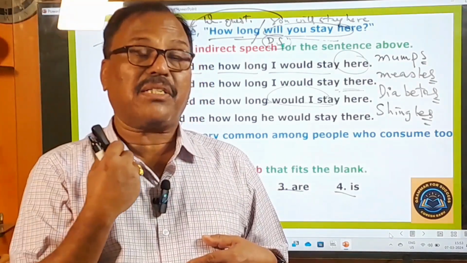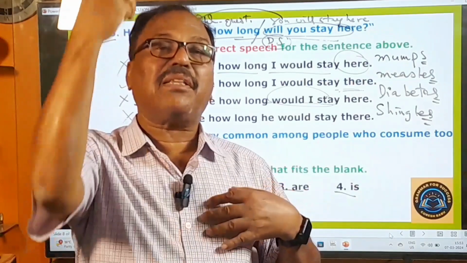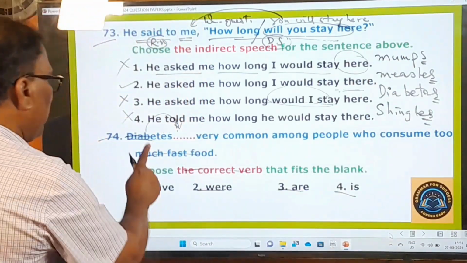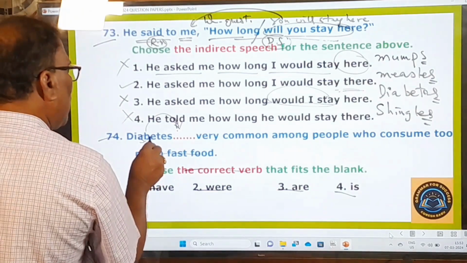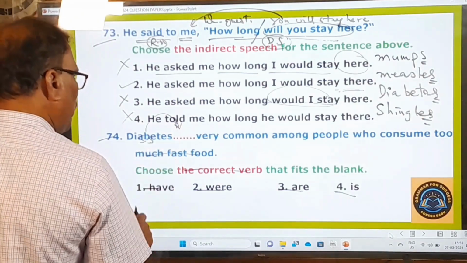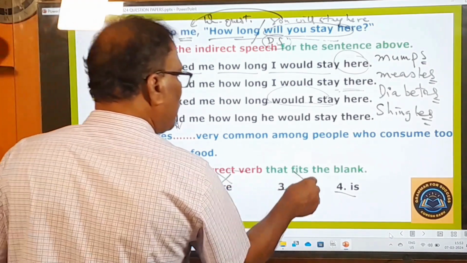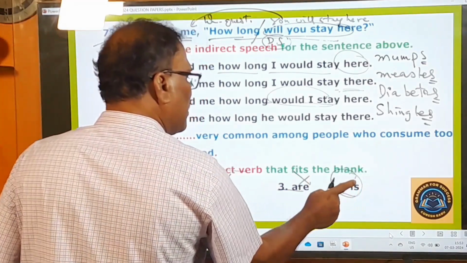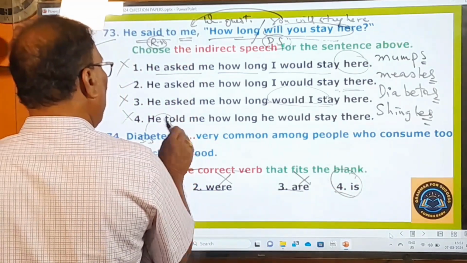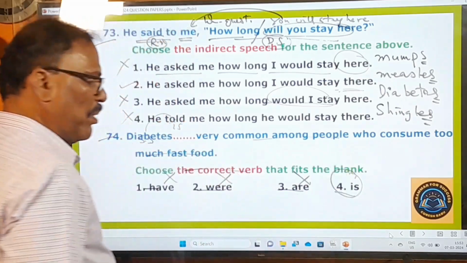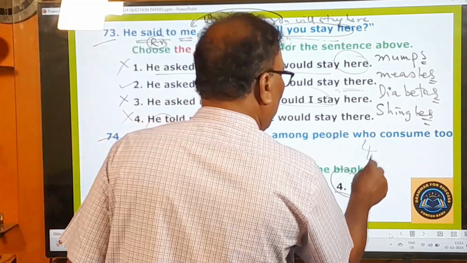With a singular subject, a singular verb must be used. With a plural subject, a plural verb must be used. Here, diabetes is a singular subject, so a singular verb must be used. Have, were, and are are plural verbs; only is is a singular verb. So we have to use is in this blank: Diabetes is very common among people. Your answer is going to be the fourth one.